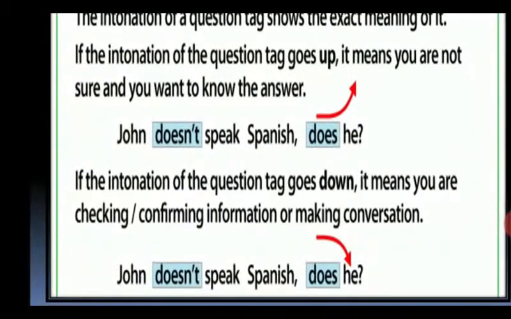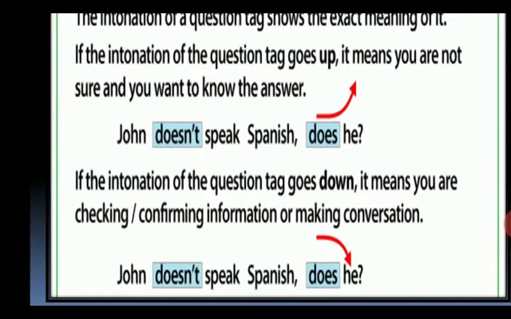If the intonation of the question tag goes down, it means you are checking or confirming information or making conversation. John doesn't speak Spanish, does he? So here are the two sentences, John doesn't speak Spanish, does he? And John doesn't speak Spanish, does he?